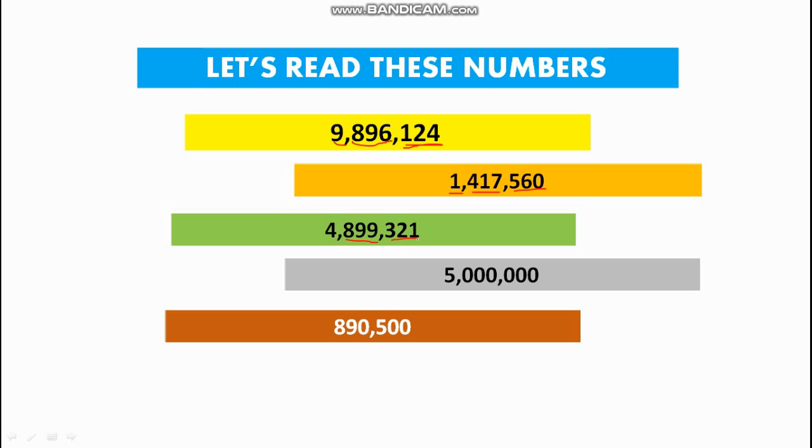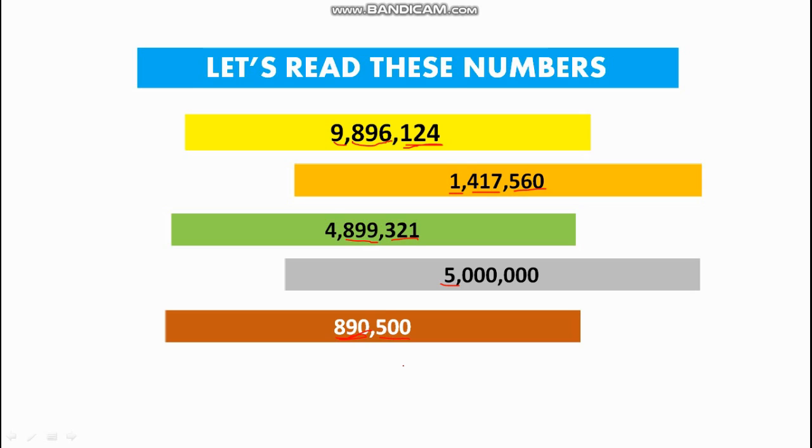What about this one? 4,899,321. Remember this word thousand. Next, this is 5 million. That's it. Next one is 890,000 and 500, so 890,500.